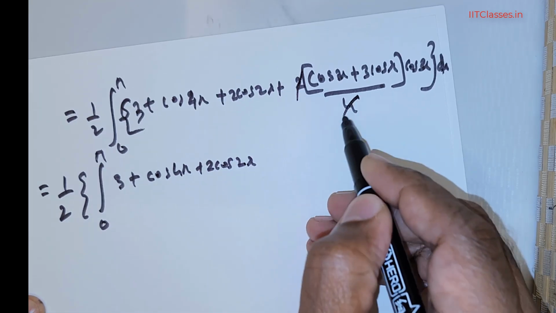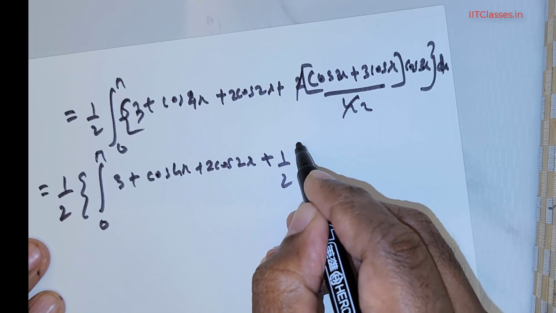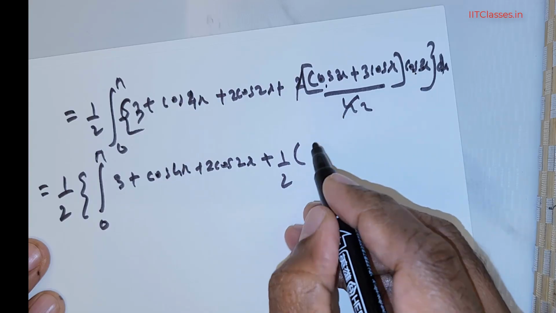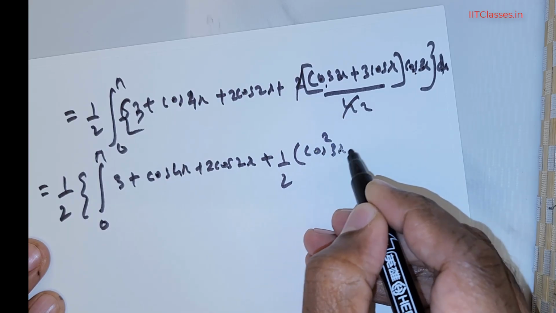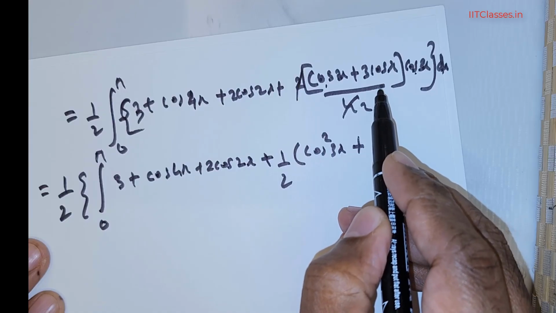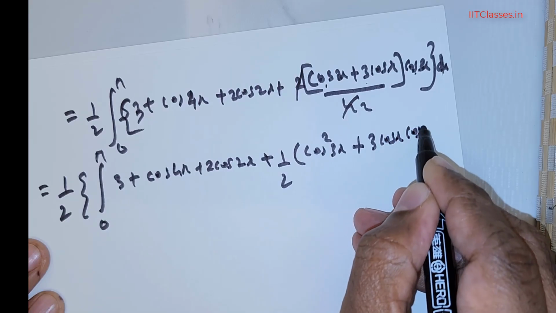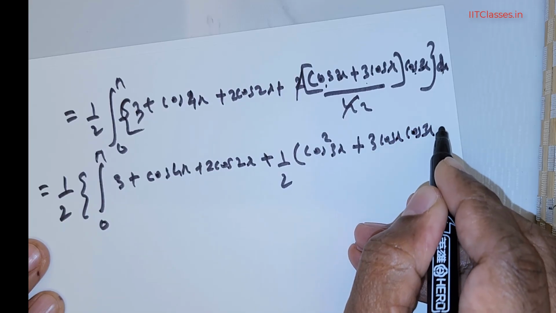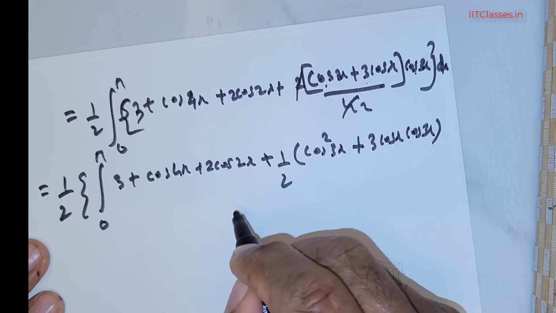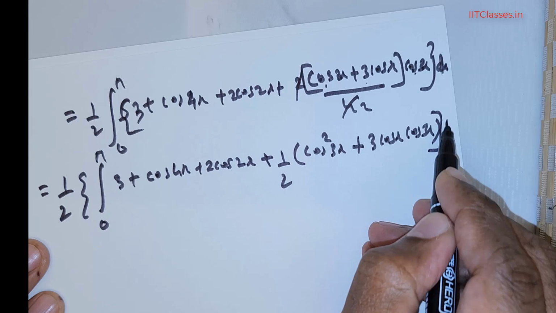Now I need to reduce this. So this is going to be 1 over 2. Now cos 3x times cos 3x is going to be cos²3x, and this is 3 times cos x, so 3 times cos x times cos 3x. So you have 1 over 2 present outside. This is multiplied with dx.